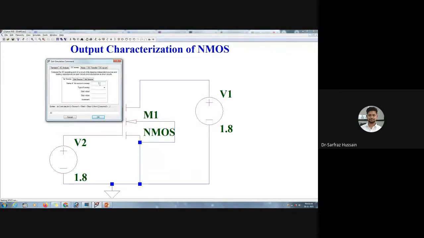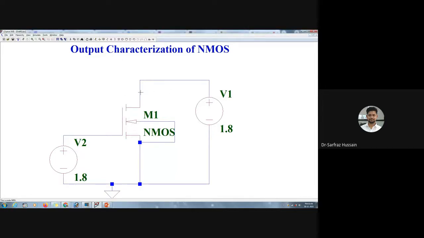For the DC sweep, I'll choose the source. So which one do I want to sweep? I want to sweep this V1. Before that, we can put some names on these particular nodes also. So we can just go to this one, and here you can see label net. So we will be labeling those nets.